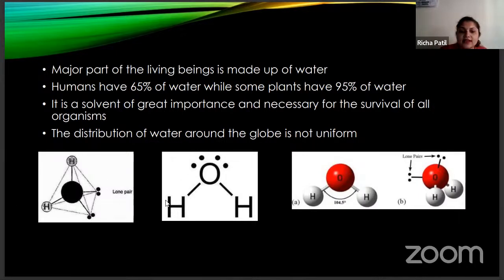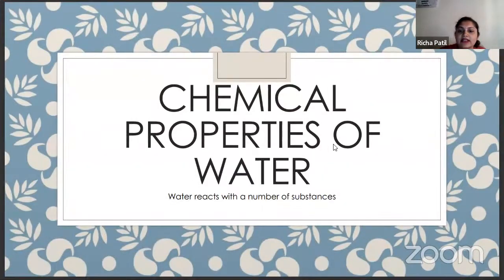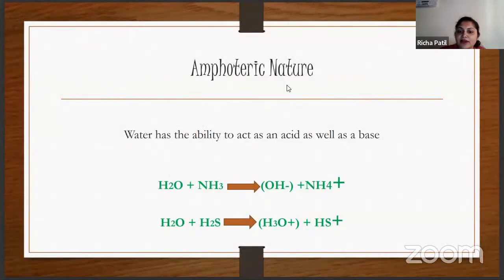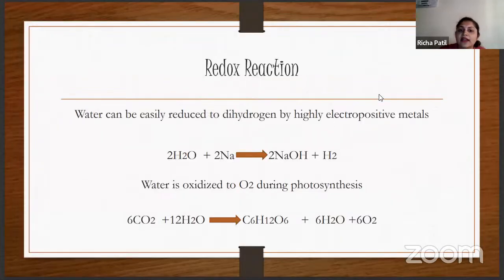Here you can see the structure of the water molecule, with two lone pairs of electrons. The angle is 104.5 degrees. Then we'll see the chemical properties of water. It is amphoteric in nature. What do you mean by amphoteric? It acts both as an acid as well as a base. It also undergoes redox reactions. What do you mean by redox reaction? It acts both as an oxidizing agent as well as a reducing agent. So water plays an important role in redox reactions.